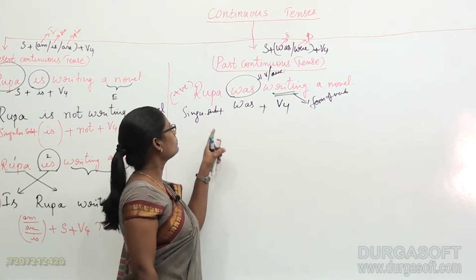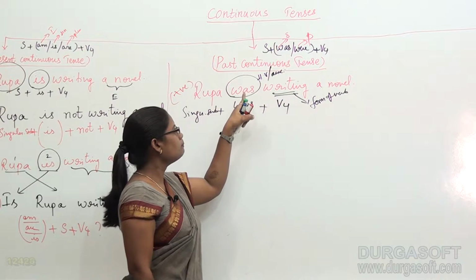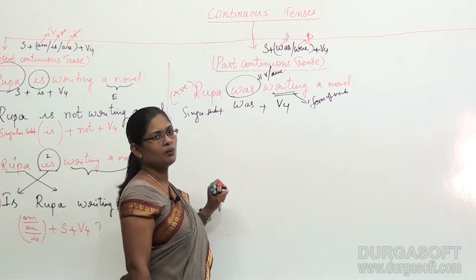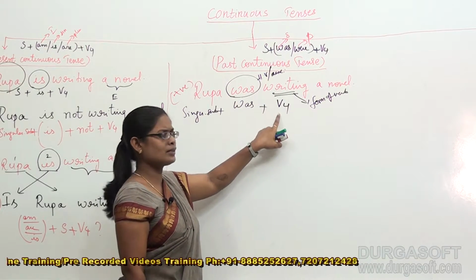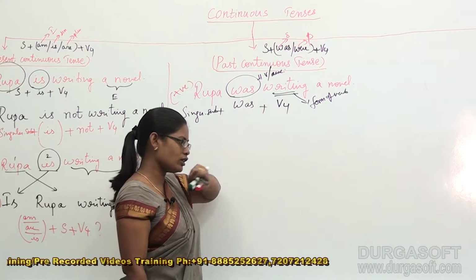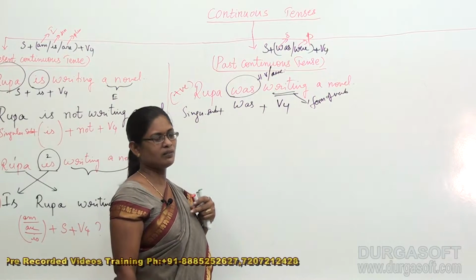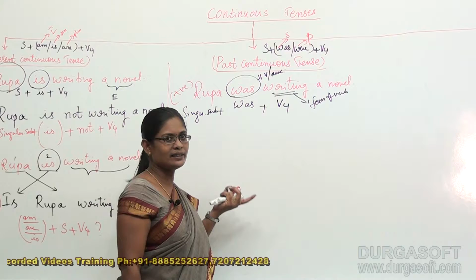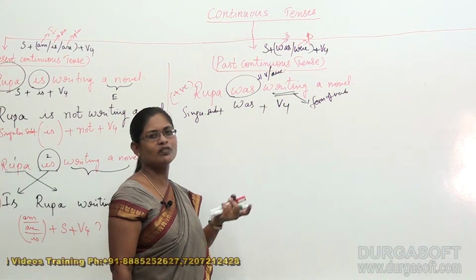Okay, so always not has to be placed between a helping verb and a form of the verb. What form of the verb is this? Very good. This is V4 form of verb. Okay, actually there is no verb called V4 in English grammar, but for our comfortability we have created its name like that. Instead of calling always ing form, ing form, ing form, we just used it as V4. Very simple.